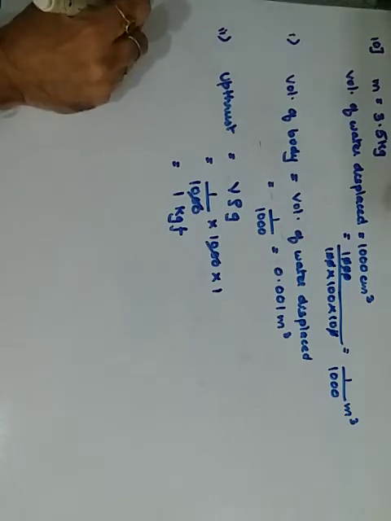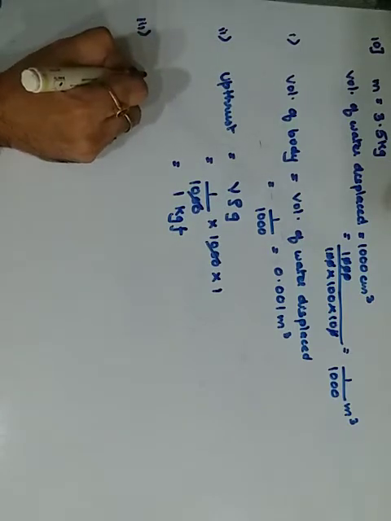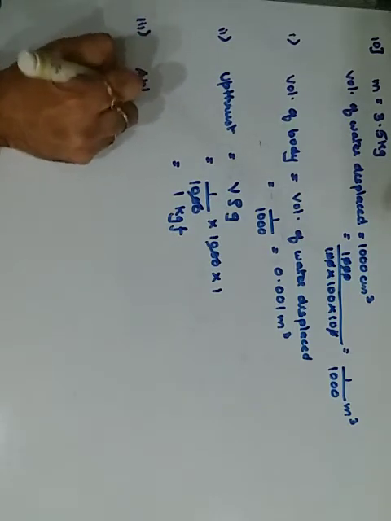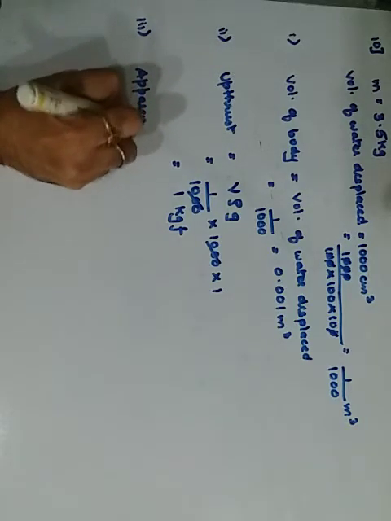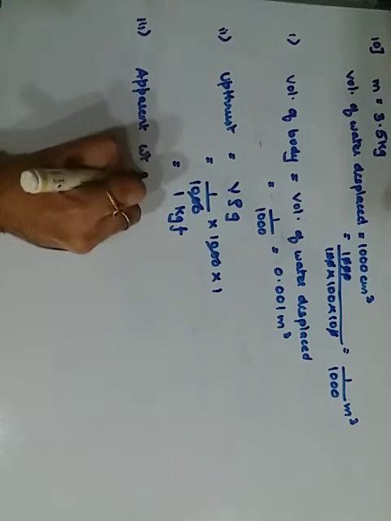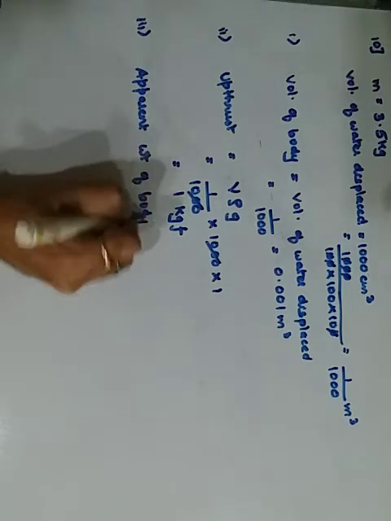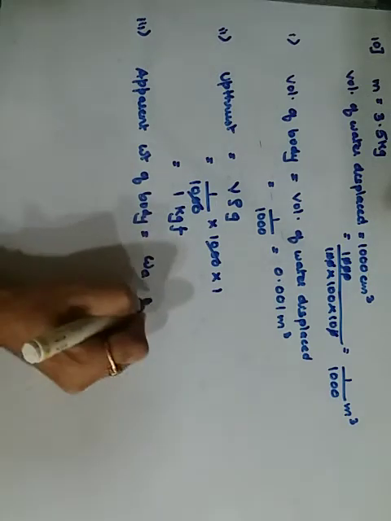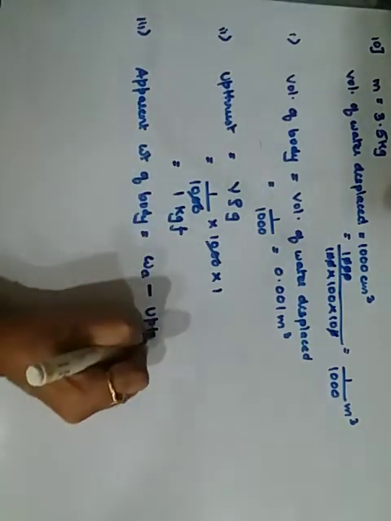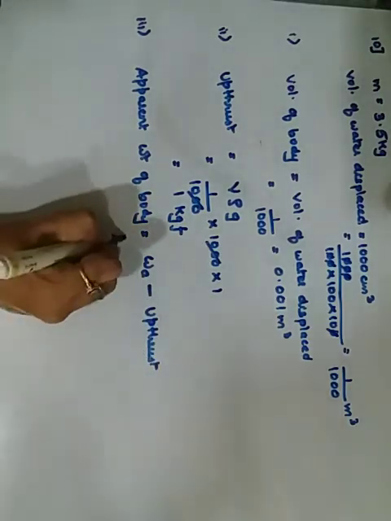Getting it? Now we want the apparent weight. Apparent means the weight in water, loss of weight. That is the apparent weight of the body. Apparent weight of the body is equal to whatever is the actual weight, that is the weight in air, minus the upthrust. What is the weight in air?